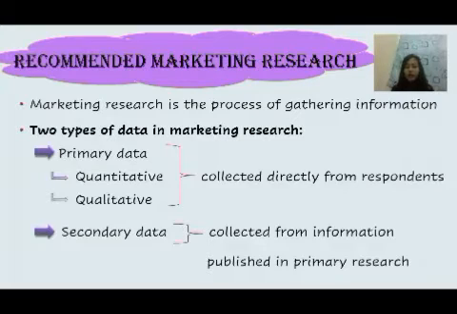There are 2 types of data in market research, which are primary data and secondary data. Primary data is data or information that the company has collected directly or that has been collected by a person or business hired to conduct the research. The primary data can be quantitative or qualitative. For example, Nestle can collect data from respondents or consumers in the market with surveys, questionnaires, observations, and interviews.